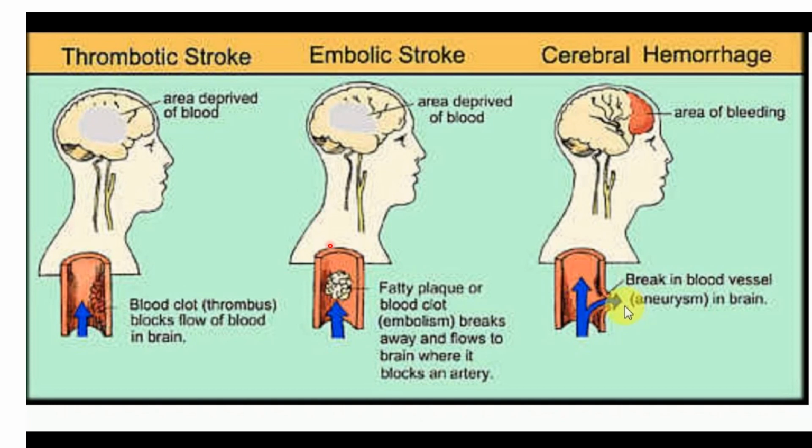The second is the embolic stroke. In this clinical condition, a fatty plaque or blood clot, an embolism, breaks away and flows to the brain, where it blocks an artery. So this may lead to an area deprived of blood, and then there may be an embolic stroke. And there may be an area of bleeding, a break in the blood vessels, either an aneurysm in any vessel that supplies the brain. This clinical condition may lead to cerebral hemorrhage.